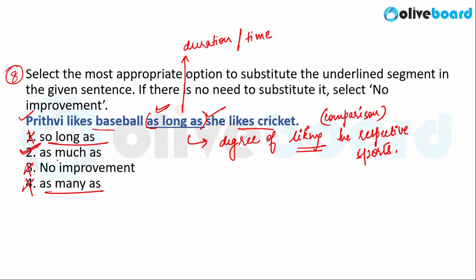So Prithvi likes baseball as much as she likes cricket. So she likes baseball to the same extent as she likes cricket. So her liking of baseball is equal to her liking of cricket. I hope this question is clear. The answer in this case is as much as. Prithvi likes baseball as much as she likes cricket. That is, they like their respective sports to the same degree.